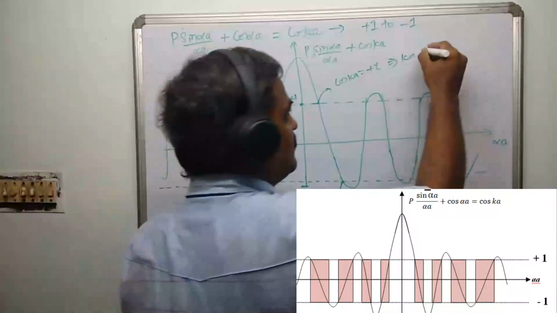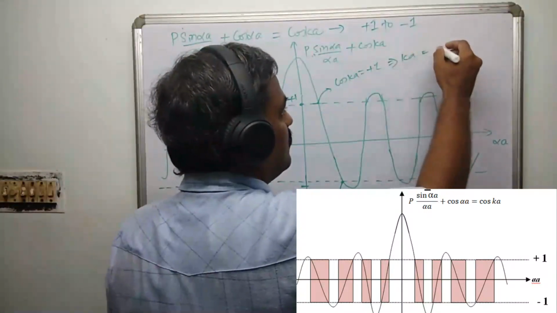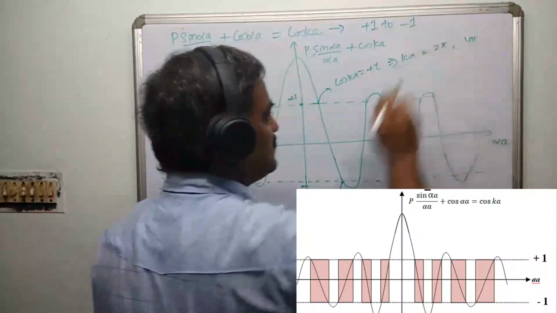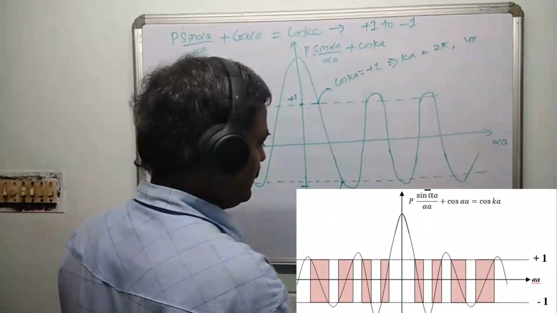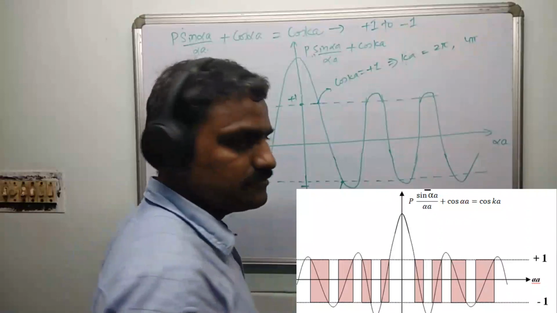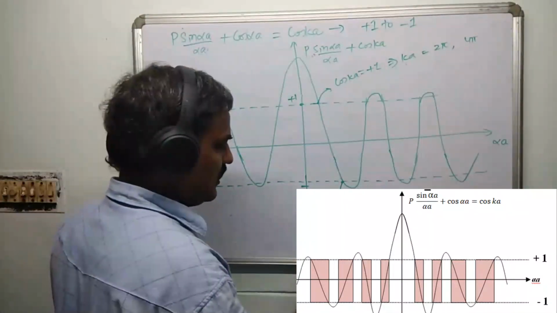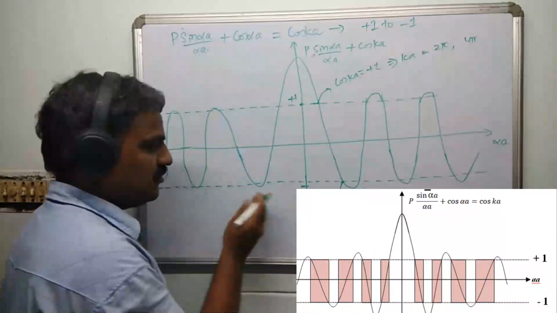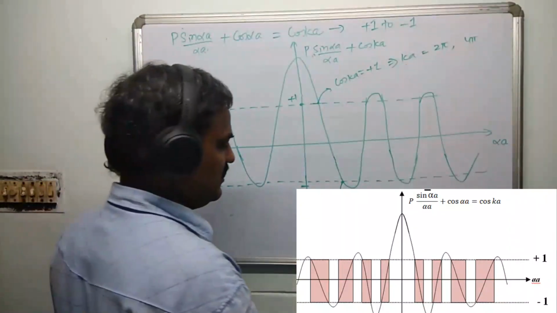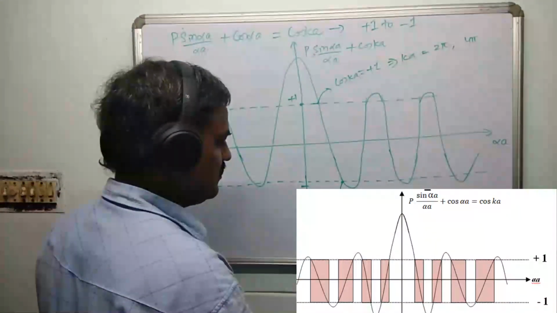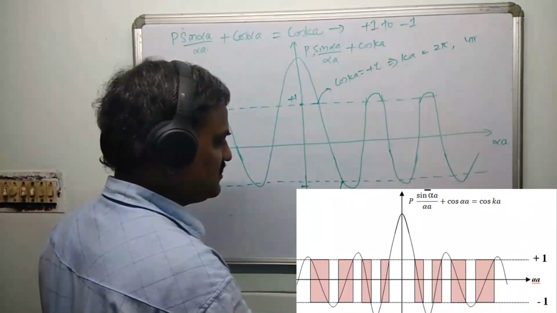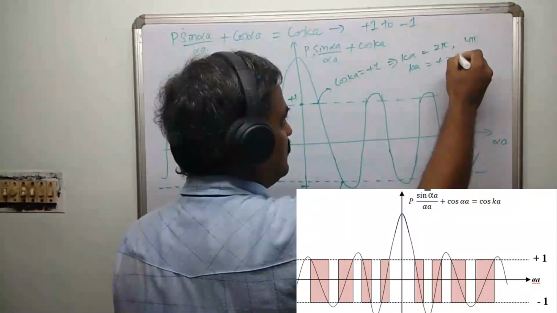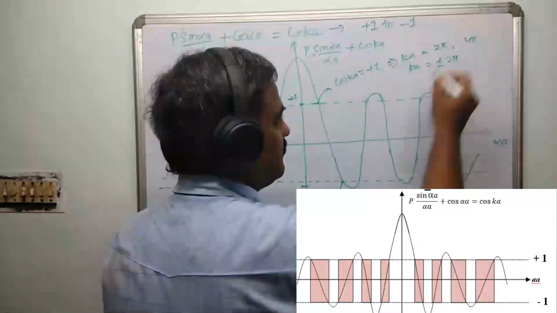So wherever you get here, it is something like 2 pi, 4 pi and so on. So this one is 2 pi and this one is going to be Ka equal to pi, or K equal to pi by A. As this is possible on the other side also, you can say K equal to plus or minus pi by A, because cos is an even function. So you can say Ka equal to plus or minus 2 pi on the other side, right?